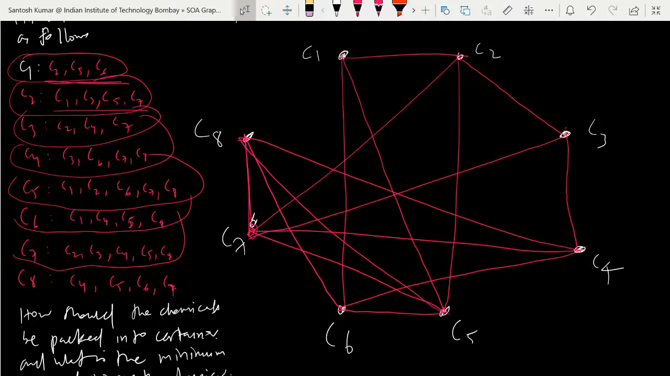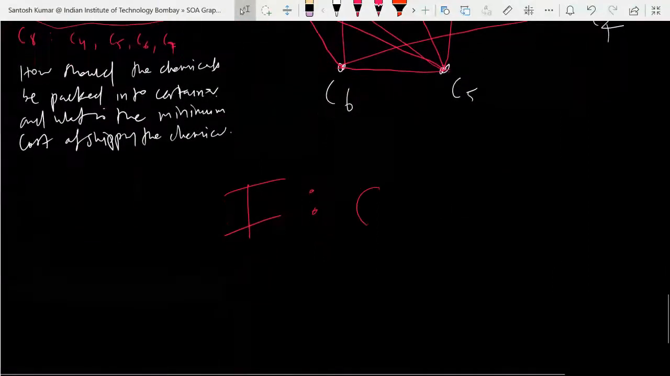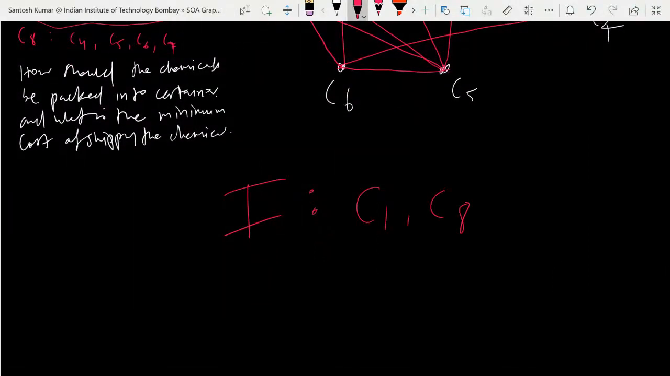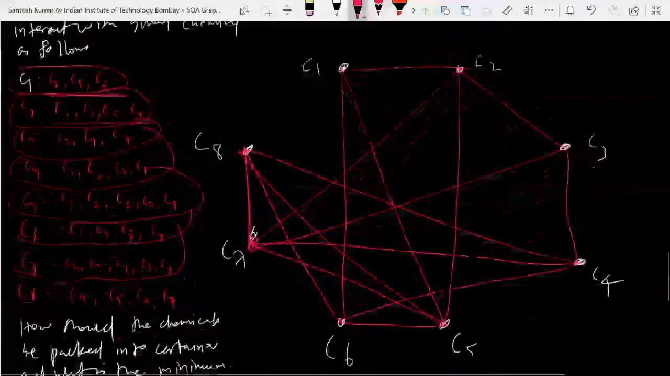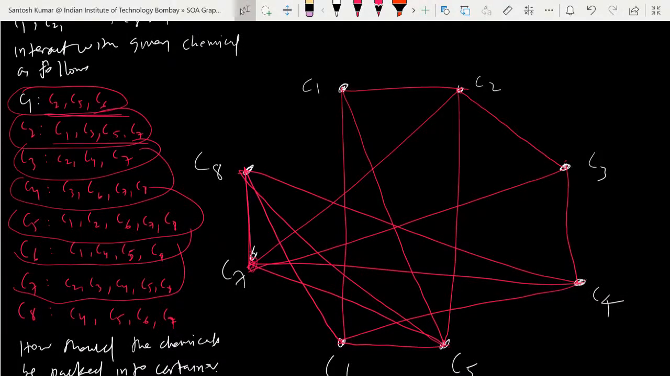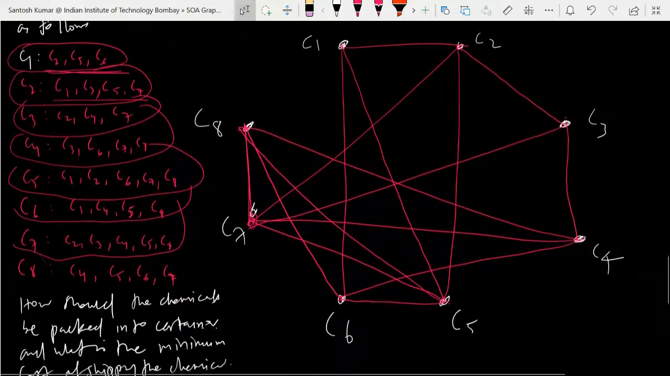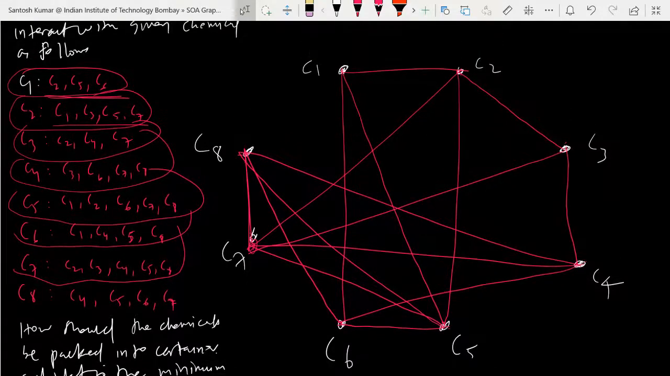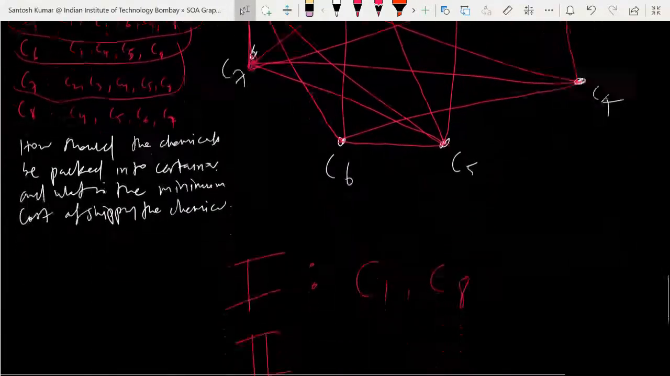C8, you can take. C7 you can also take. So which would you like to take, C7 or C8? No problem. Let's start with C1 with C8. Let's check for the second. C1 and C8 are non-adjacent. C7 will help, I think.